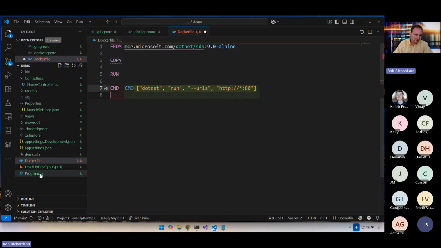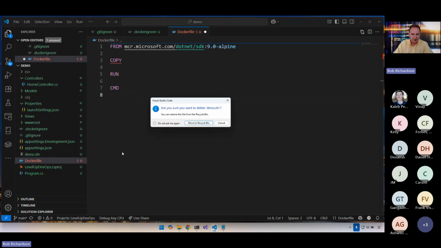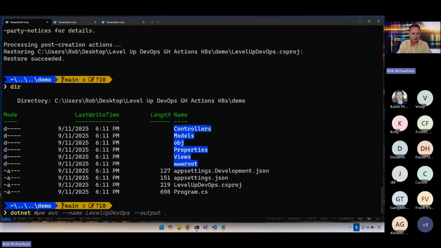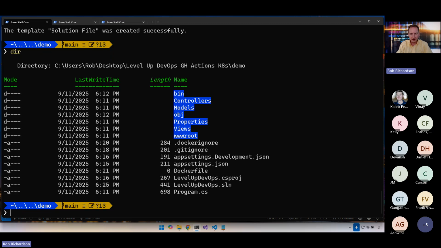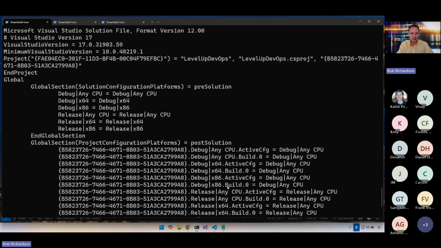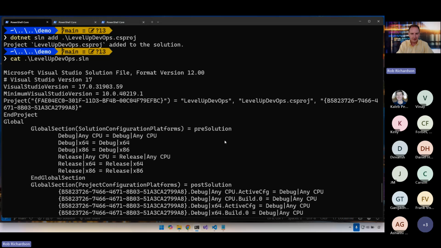Now, one thing, I don't have a solution. Oh, I do have a demo solution. Let's actually delete that because we don't want that one. Let's scaffold out a new solution file. dotnet new sln. I'll give it a name of LevelUpDevOps. And now I have that LevelUpDevOps solution file. We'll say dotnet sln add the csproj file. And now if I cat LevelUpDevOps.sln, we can see that it has a reference to that project.